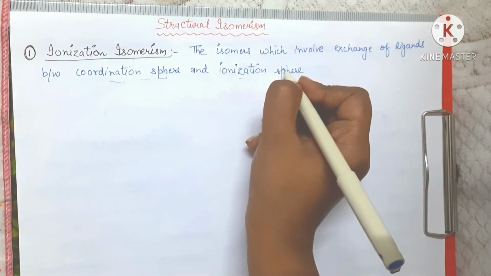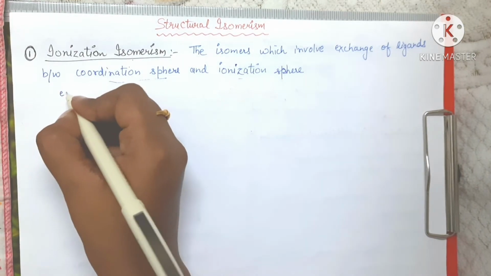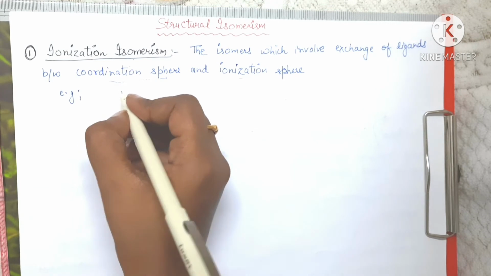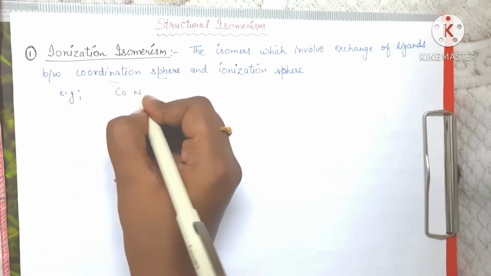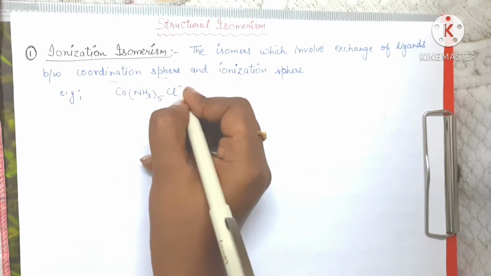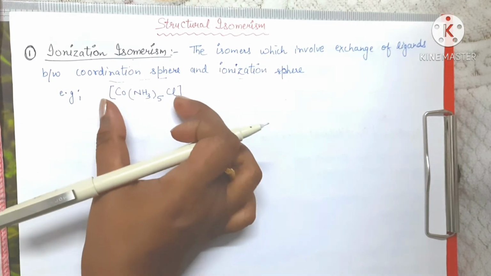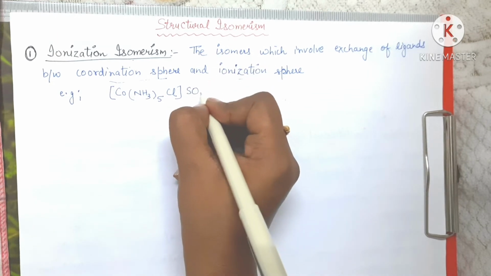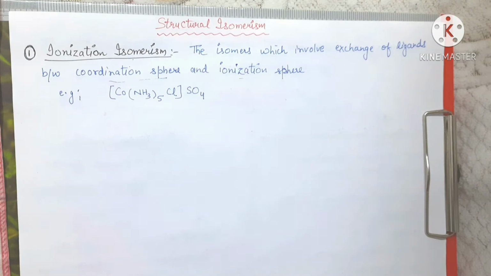So we are going to understand using an example. For example, if we have a coordination complex [Co(NH3)5Cl], this is the coordination sphere, and outside this is SO4.